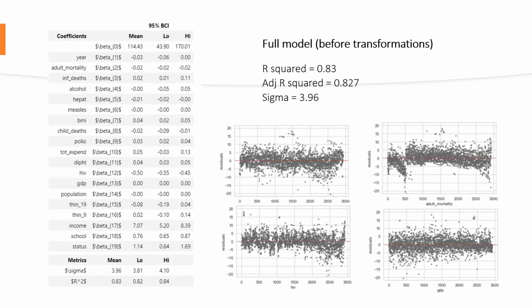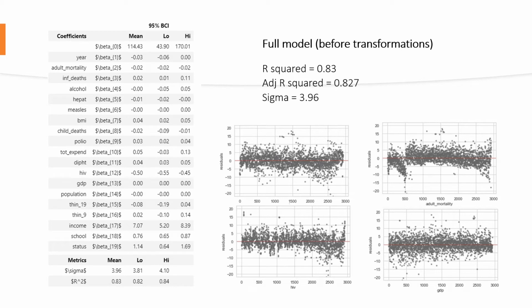So, for our linear model, we always want to start with a full model. So this is what I did. I plugged in every column, every variable that I had, every factor, and right away we came up with a model that has a sigma of 4, compared to 9.5. This is more than twice smaller error, sigma, and the R squared is 0.83, which is not bad at all. Adjusted R squared is also near 0.883.